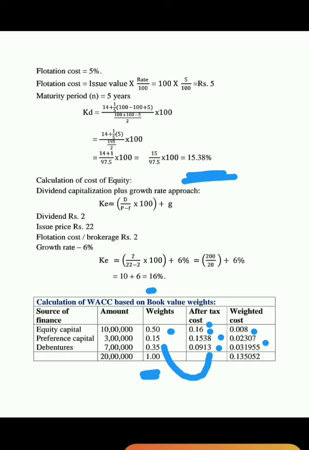Next 0.35 into 0.0913, that is equals to 0.31955. The total weighted cost is equals to 0.135052.